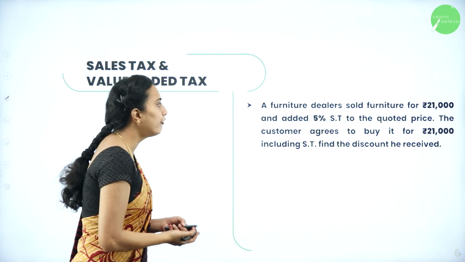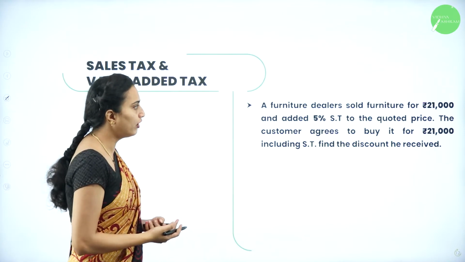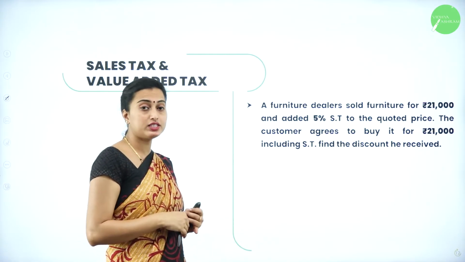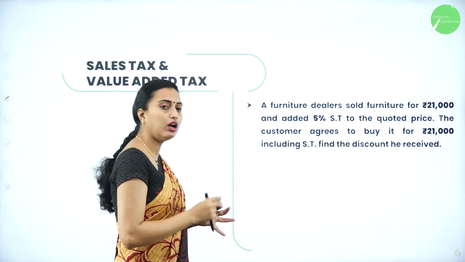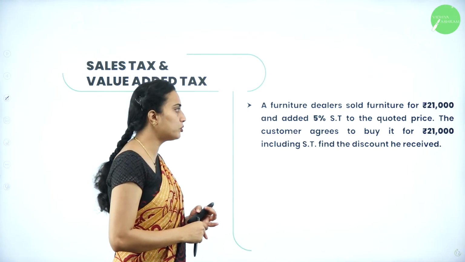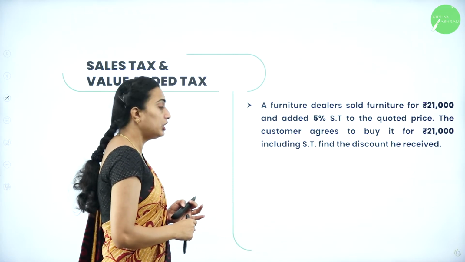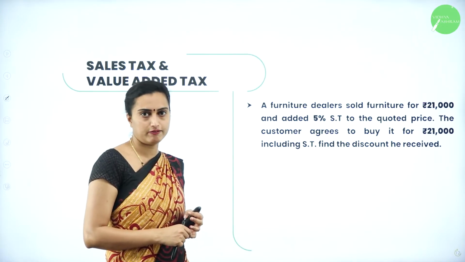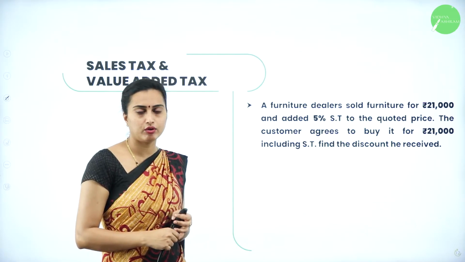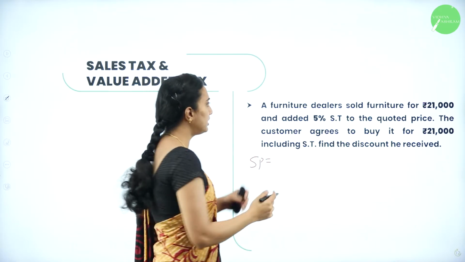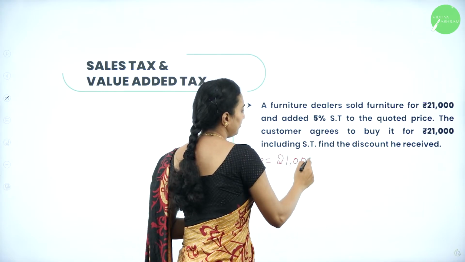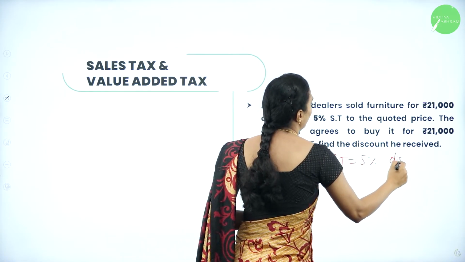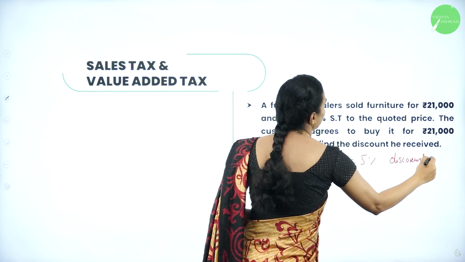What have they asked? A furniture dealer sold furniture for rupees 21,000, the selling price they have given, and added 5% sales tax to the quoted price. The customer agrees to buy it for rupees 21,000 including sales tax. Find the discount he is going to receive. According to the given data, SP is equal to 21,000 and sales tax is 5%. Discount we don't know; we need to calculate that.